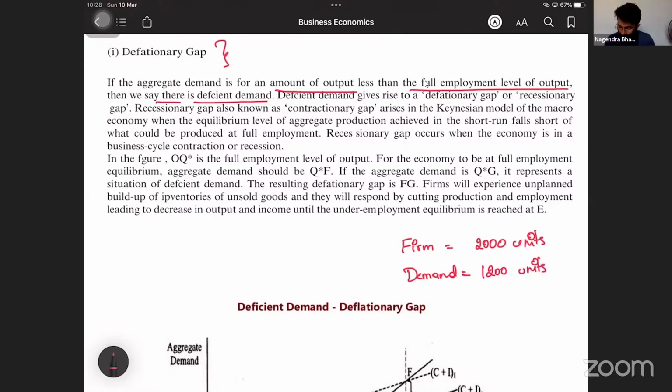What has happened here? Extra production has happened, no? How much? 800 units of extra production. Yes or no? 800 units of extra production. To sell this, what will firms do? You tell me. To sell this, what does the firm do?